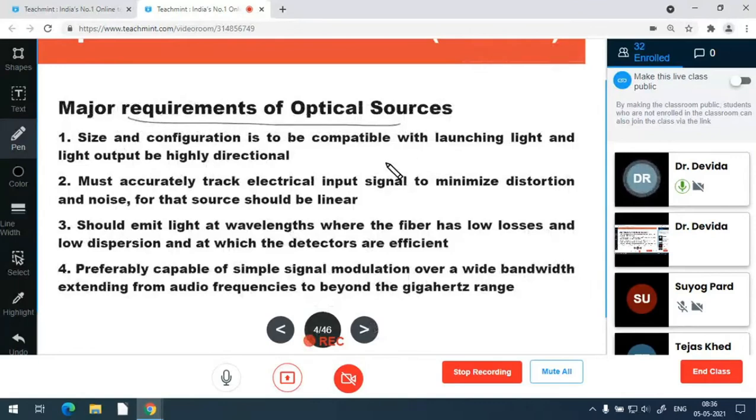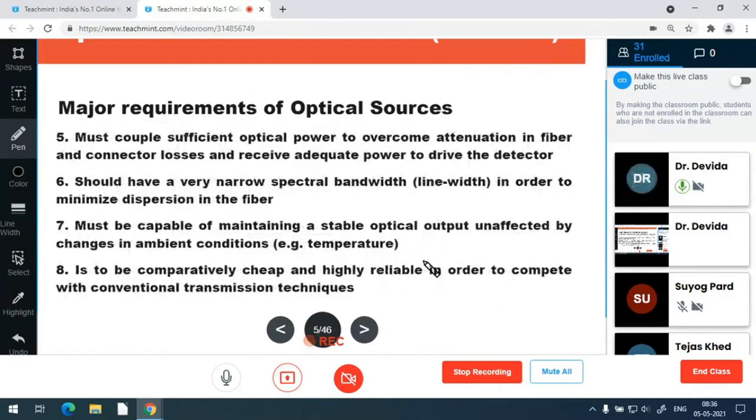in launching light in a highly directional manner. It must accurately track, meaning it should be linear so that it will reduce the distortion and noise. It should emit light at a wavelength where the fiber has low loss and the detector is efficient. Preferably capable of simple signal modulation, with the audio to gigahertz range for the modulation. It should couple sufficient optical power to overcome the fiber attenuation and connector losses, and it should provide sufficient power to drive the detector.